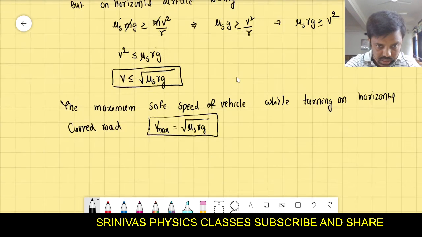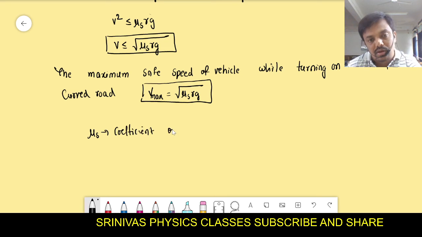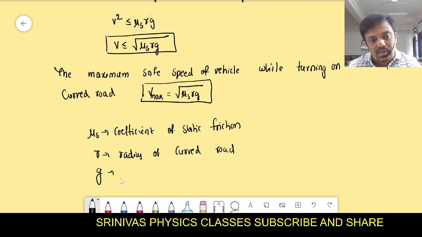What is mu_s in this? Can anyone tell? Yes, coefficient of static friction, yesterday's class. R is what? Radius of curved road. And g is what? Acceleration due to gravity. Right?